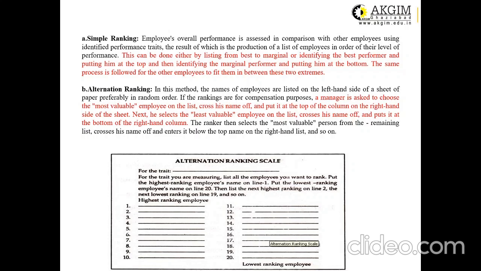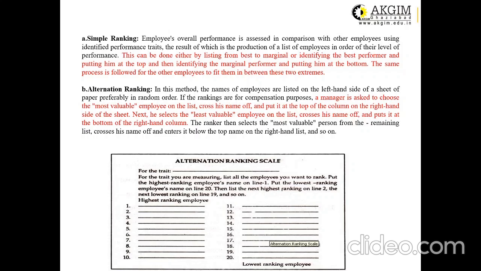The second way of ranking is the alternation ranking. In this ranking, the manager is asked to choose the most valuable employee on the list. In this example, if there are a total of 20 employees in the organization, the manager is given this format and the task of putting the most valuable employee at the top of the sheet, on number 1. Then he is asked to put the name of the least valuable employee on number 20, and so on.